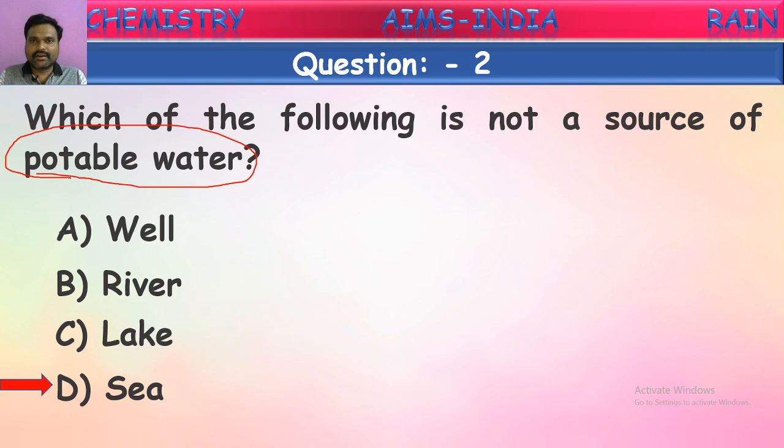Sea water contains a large quantity of salts dissolved in it. Because of this, that water cannot be used for consumption or drinking. So sea and ocean water is not a source of potable water. Whereas the remaining three can be taken for drinking, of course after purification, because some germs and dirt may be present.